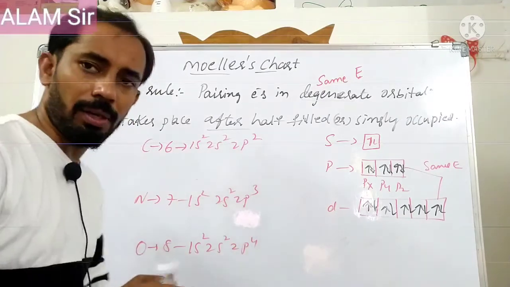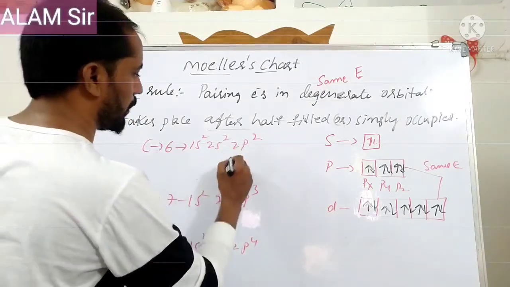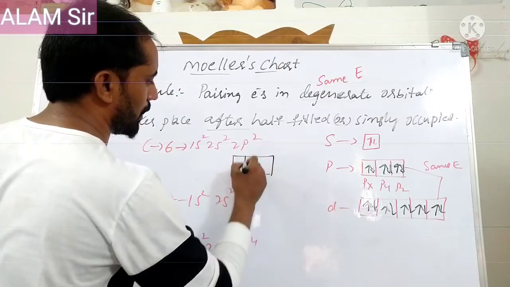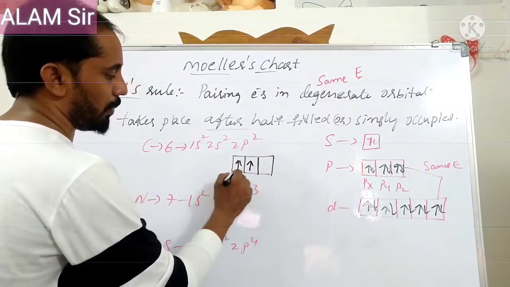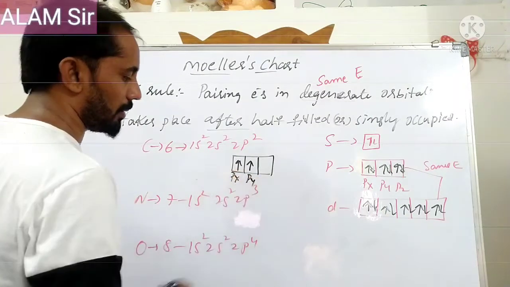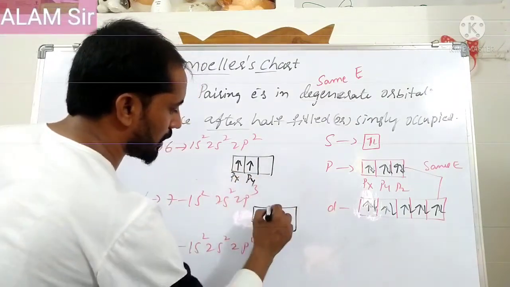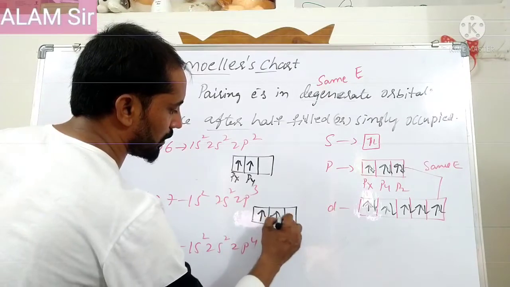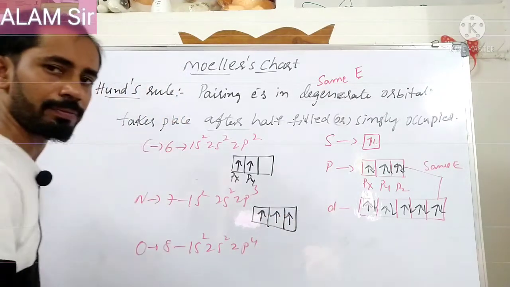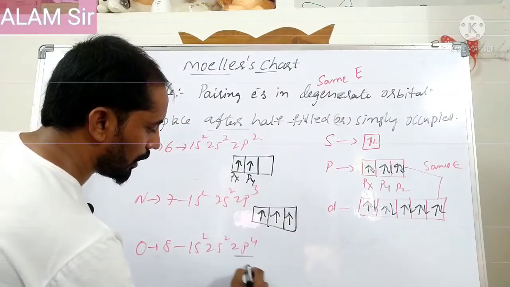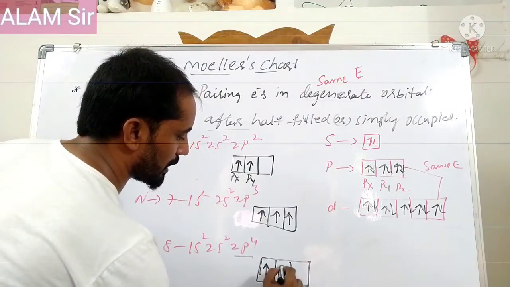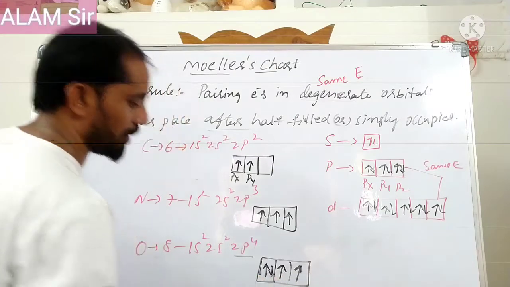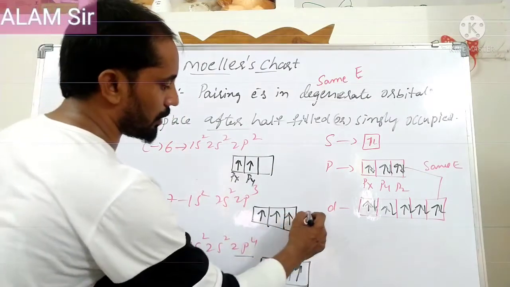In the orbital box, 2p2 means 2 electrons enter the px and py orbitals. 2p3 means 3 electrons, px1, py1, pz1. 2p4 means 4 electrons, first, second, third, fourth. So nitrogen is half filled.